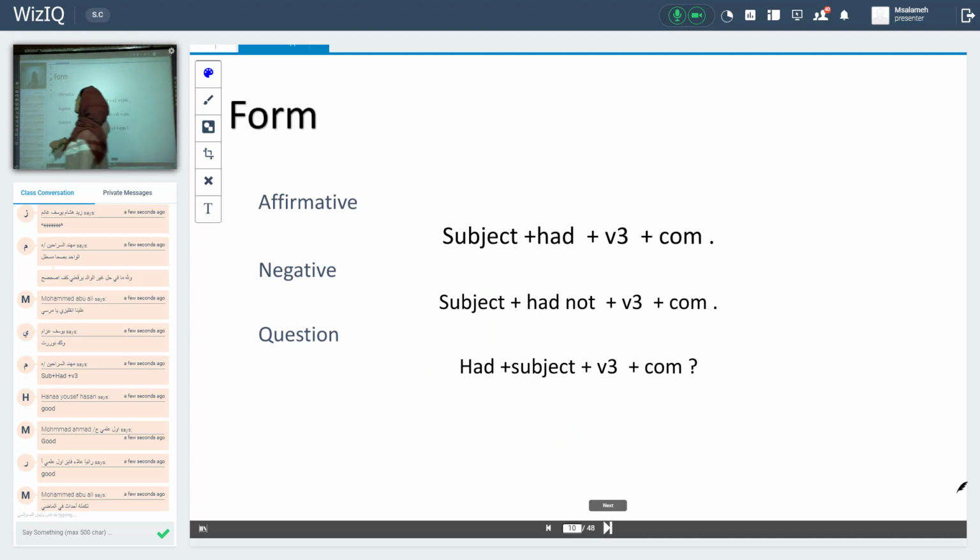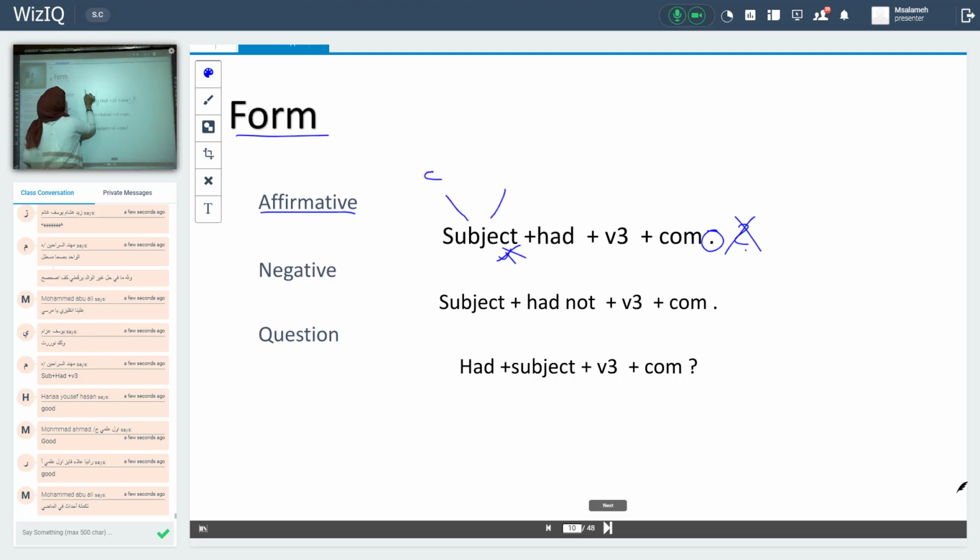Form. We have an affirmative sentence, a negative sentence, and a question. Affirmative sentence, that means agreement. Okay, there is no negation, there is no question mark. It's a sentence with a full stop. Okay, subject.